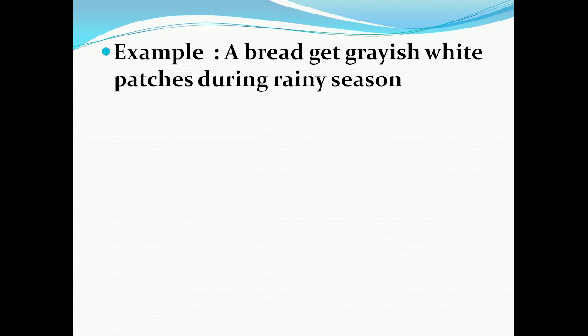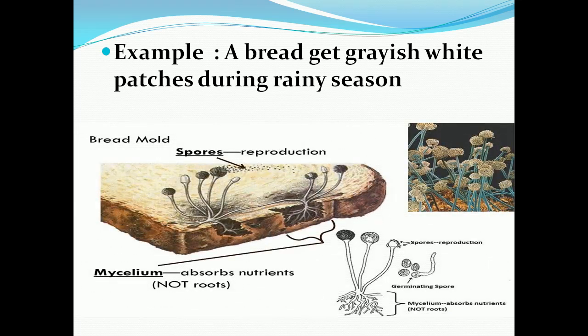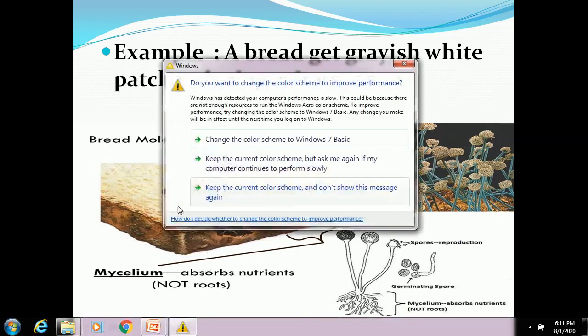This spoilage is caused by microorganisms. Here in this picture you can see the formation of grayish white patches. This is due to fungal growth such as bread mold, mycelium. So mycelium and bread mold are the fungi which cause what? Spoilage of bread.